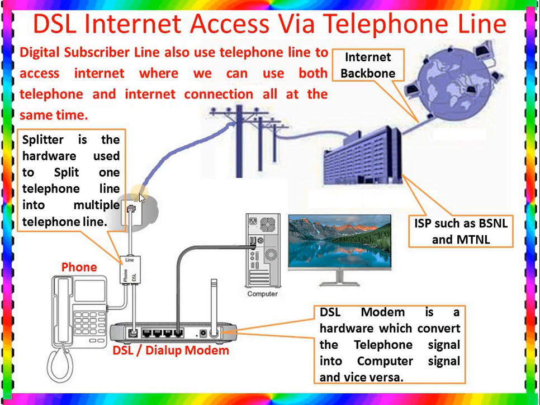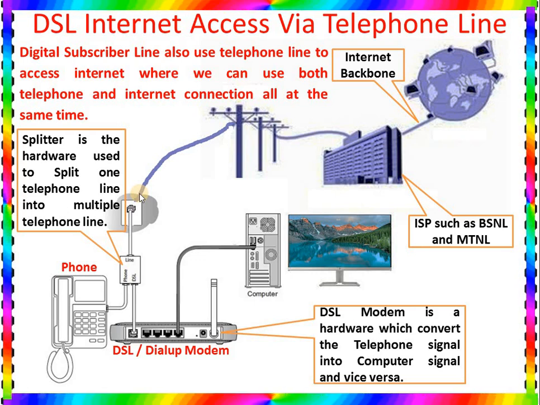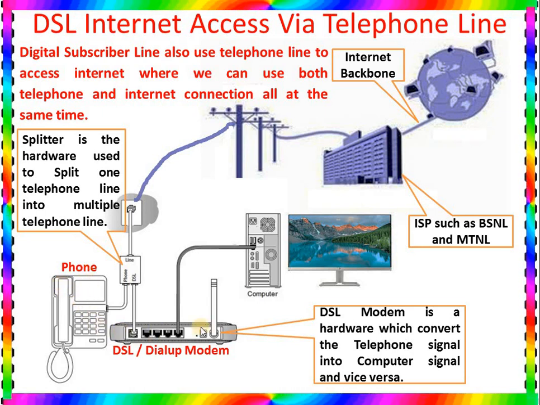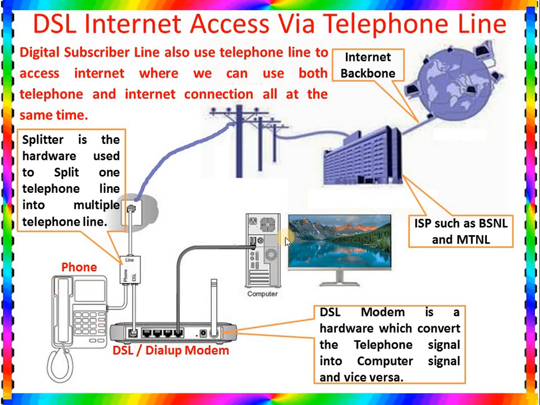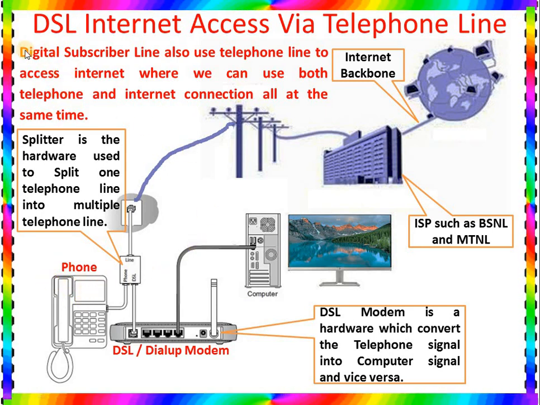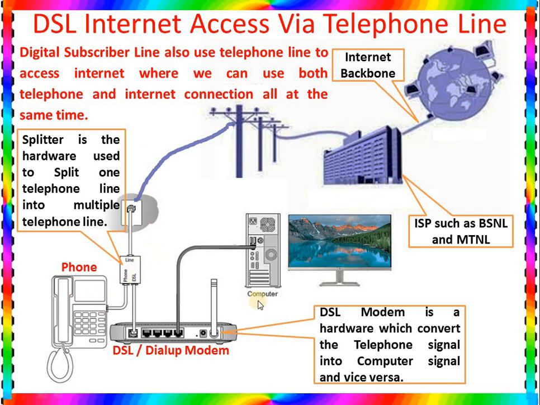The DSL uses a telephone line to access the internet, where we can use both the telephone and the internet connection at the same time. That means in a dial-up connection, while we are using the telephone line, we cannot use the internet connection. When we are using the internet connection, we cannot use the telephone line. But in DSL, the best thing is that we can use both at the same time.